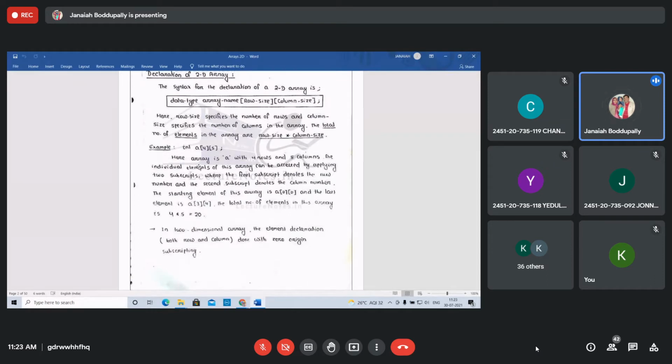A[0][0], A[0][1], like this, in the first row, row 0. The starting element of this array is A[0][0] and the last element is A[3][4]. How many rows here? 4 rows: 0, 1, 2, 3. Columns 0, 1, 2, 3, 4. So that's why the last element is A[3][4]. The total number of elements in this array is 4 into 5, that's 20 elements.